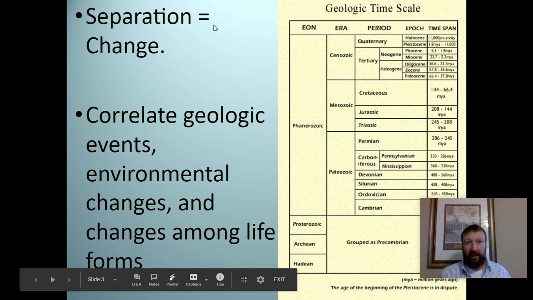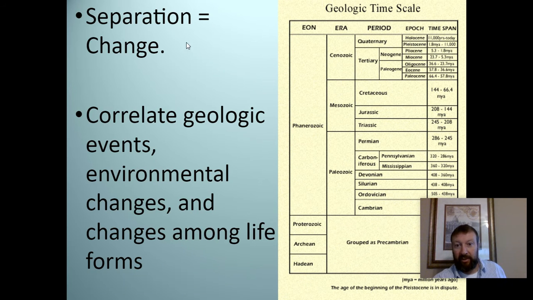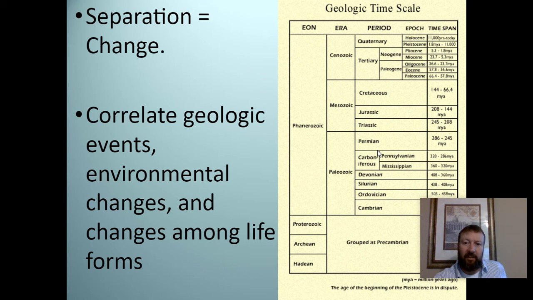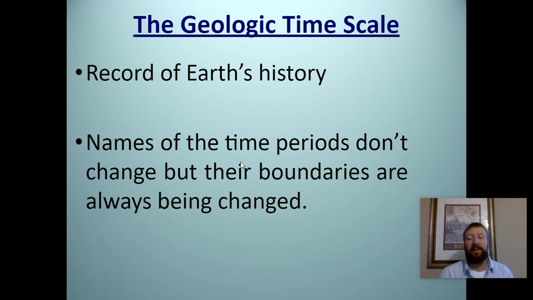But this time scale that you're looking at as you go all the way up through those Paleozoic, Mesozoic, Cenozoic, and on, was all developed by the geologic events that we talked about last time, starting with relative time dating, oldest on the bottom, right? We said that's the law of superposition, the youngest on top. And then if you notice over here, we were able to find areas that had volcanic activity or some type of way that we were able to measure the absolute dating by using half-lives. And that's all down here on this time span. So they kind of have combined both things that we talked about last chapter.